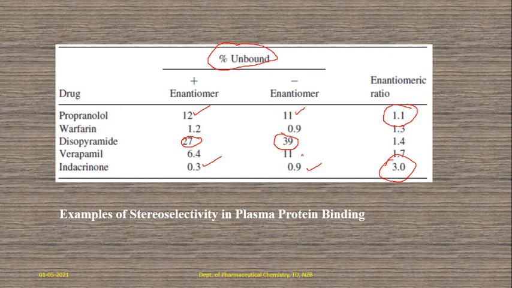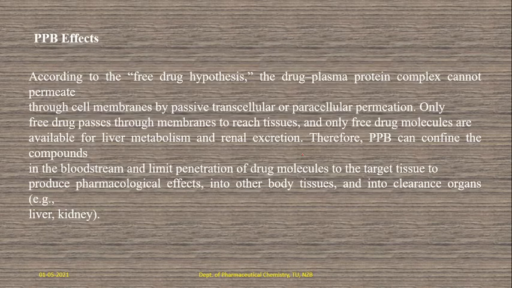So this kind of percentage unbound remaining in the bloodstream depends upon the chirality or chiral molecule, which also influences the percentage unbound or the plasma protein binding. Okay, so these are the effects. Plasma protein binding affects distribution, metabolism and clearance, and pharmacology also.